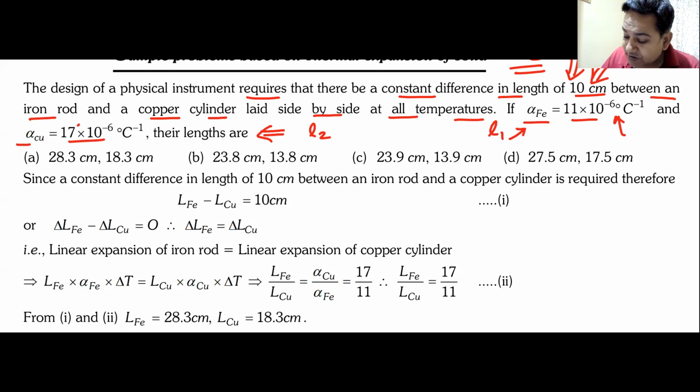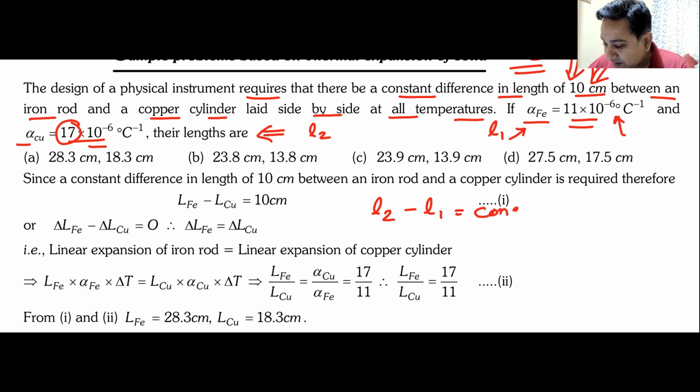The coefficient of expansion is 17 into 10 to the power minus something. As you can see, this is very small. The other one is 11. So from here you can understand copper expands more, iron expands less. Right? Okay. So the difference in their length, it will expand more. So let me call it L2. L2 minus L1 should be a constant.